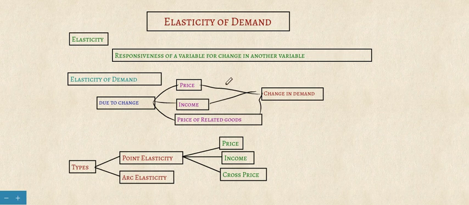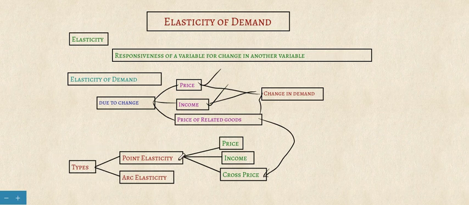In these three cases we are going to measure elasticity. First one is price elasticity, the second one is income elasticity, and the third one, price of related goods, is also known as cross price elasticity.